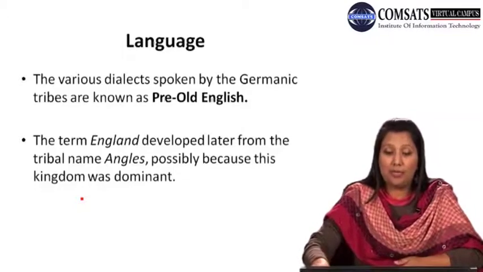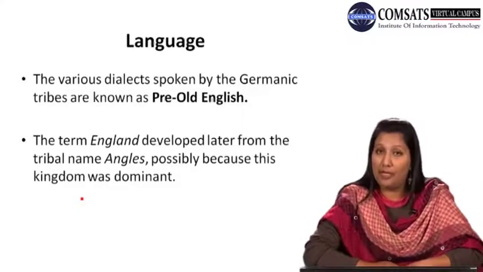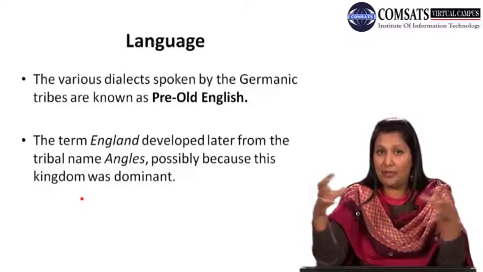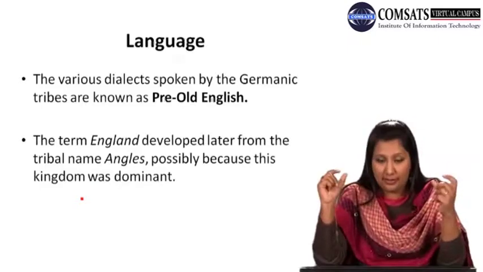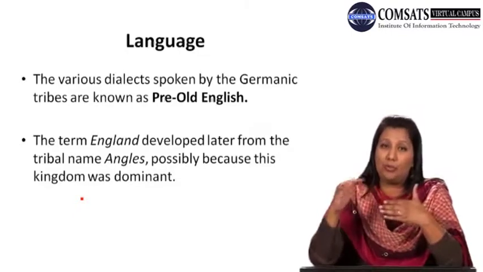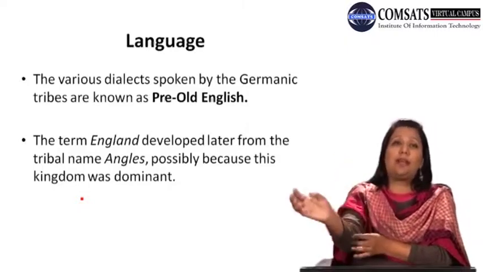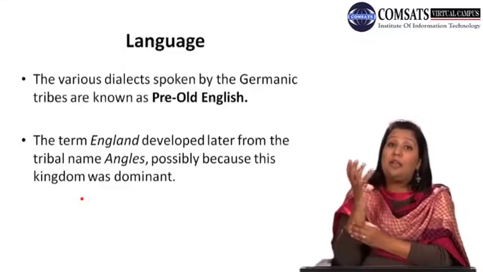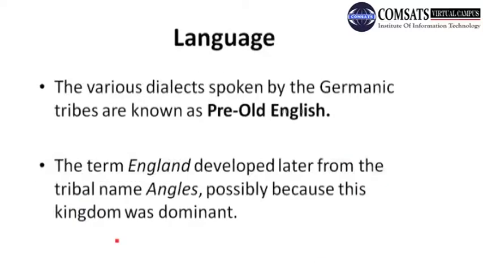The term England developed later from the tribal name Angles, possibly because the kingdom was dominant. There were actually the Angles and the Saxons. These were different tribes, and the term England has been derived from the word Angles, possibly because that kingdom was dominant in those days. When one is dominant, it starts getting accepted and acknowledged by a large number of people. When people accept it, they become a kingdom, and the kingdom becomes very dominant.